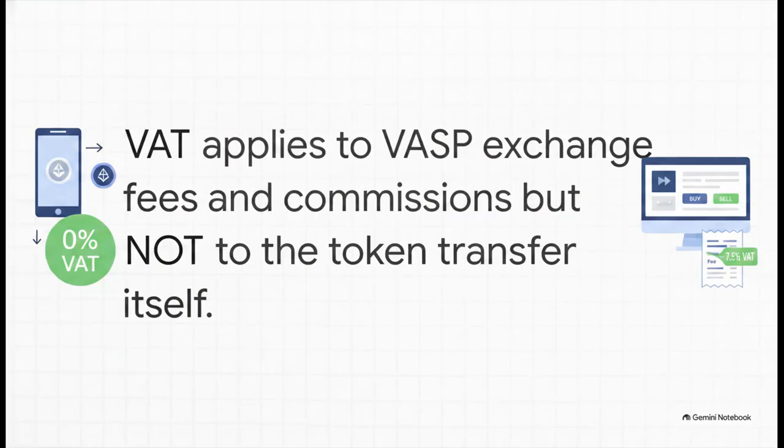And the third tax you need to wrap your head around is VAT, or value-added tax, which sits at 7.5%. Now, the absolutely crucial point here is this. The actual transfer of the crypto token itself does not attract VAT. However, the services surrounding it absolutely do. So when your virtual asset service provider, your VASP, charges you a trading fee, or maybe a broker charges a commission or a wallet management fee, that specific service fee will have the 7.5% VAT applied to it.